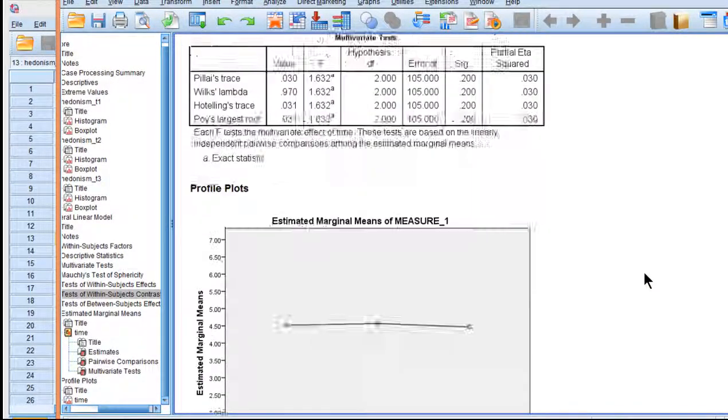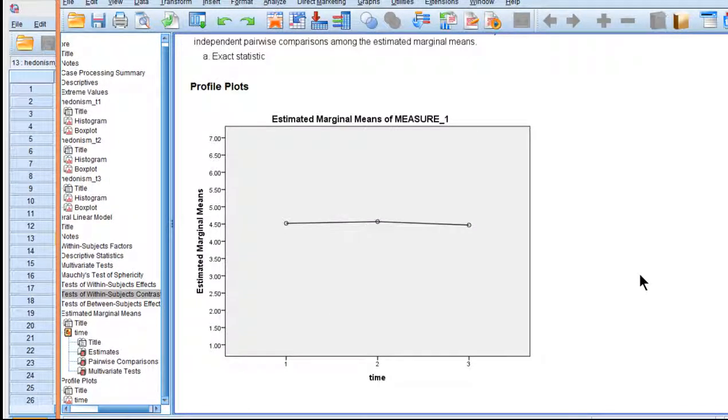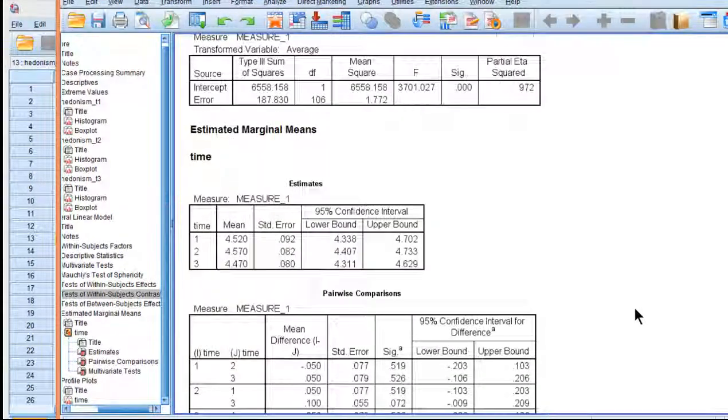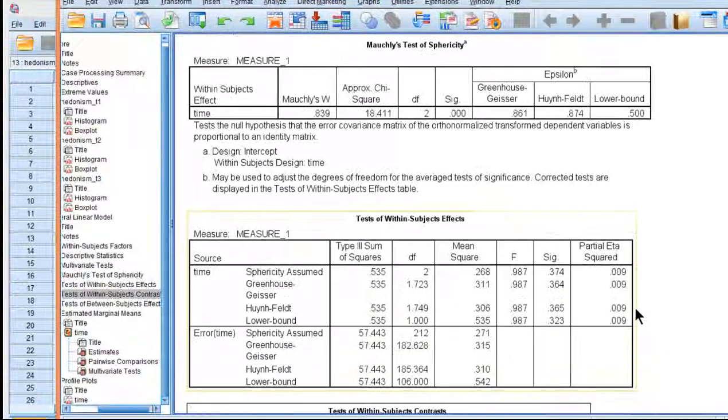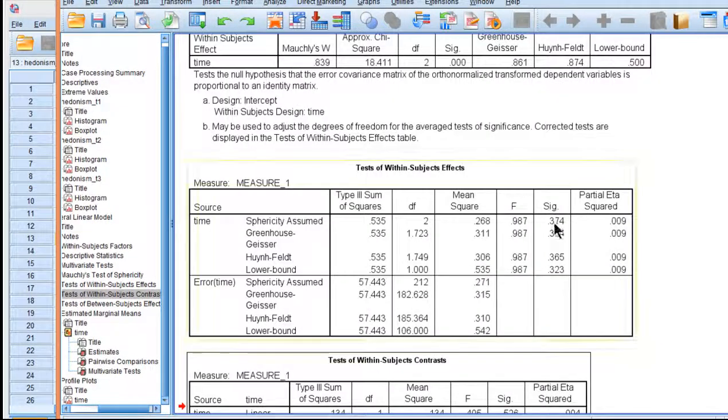So as far as hedonism is concerned, for this period in people's lives, which from memory was in the 20s and 30s, hedonism is not changing. It's staying about flat. And we can't accept the null hypothesis, but we certainly cannot reject the null hypothesis in this study. And we did have to be careful because we did violate sphericity, but we just relied on the Huynh-Feldt results, which really weren't that different from the sphericity assumed anyway. But as a rule, you should follow that.